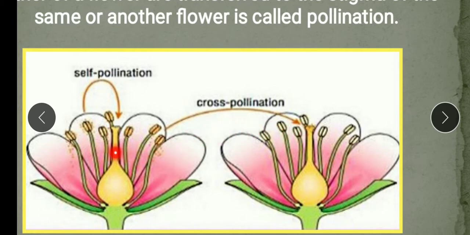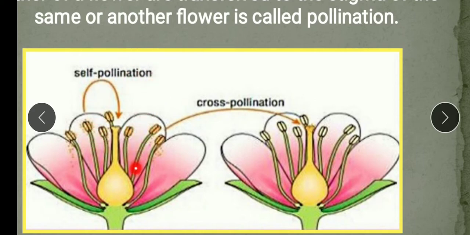So the process of transfer of pollen grains from the anthers to the stigma of the same flower or another flower of the same plant, if this flower belongs to the same plant, then it is self pollination. Are you getting it? If another flower is on the same plant, then it is self pollination.